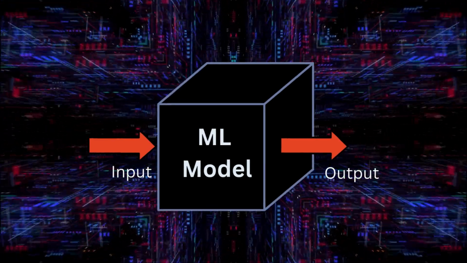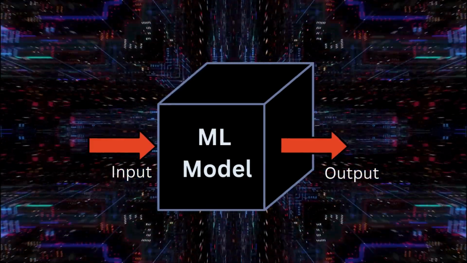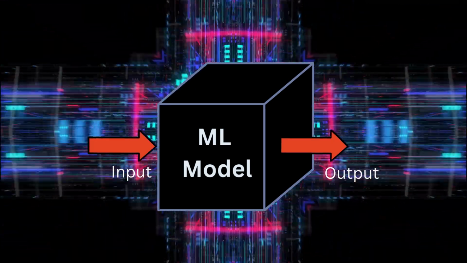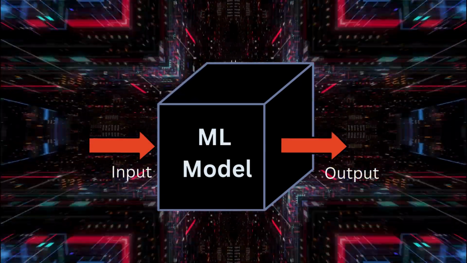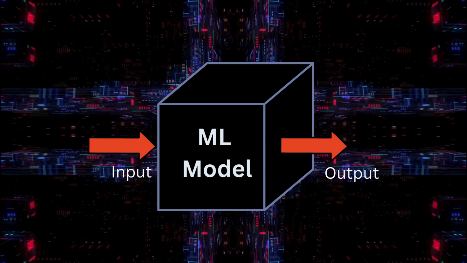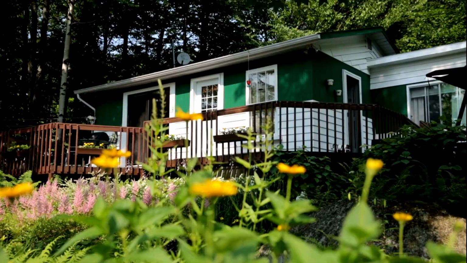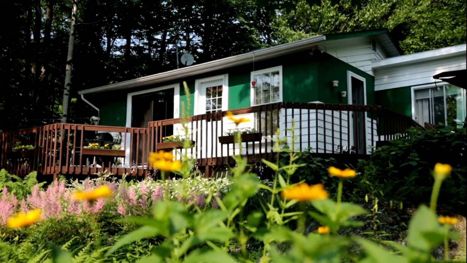The goal of supervised learning is to learn a mapping function that connects inputs to their correct outputs so that the model can make accurate predictions on new unseen data. The algorithm identifies patterns in the training data and applies this knowledge to future predictions. But what does any of that mean? Well, let's better understand this with an example.